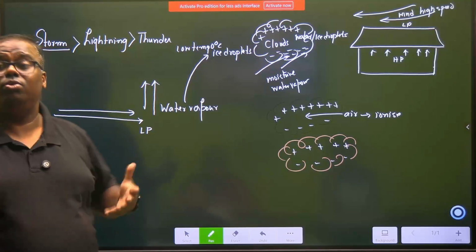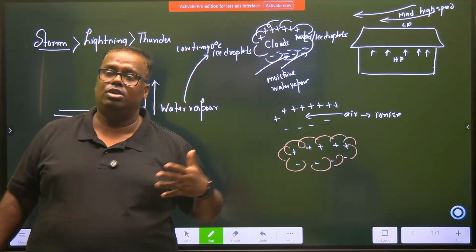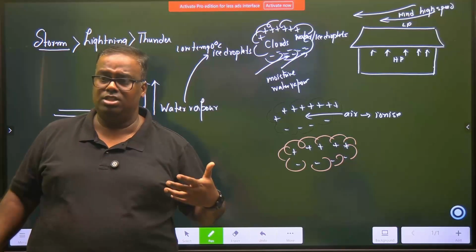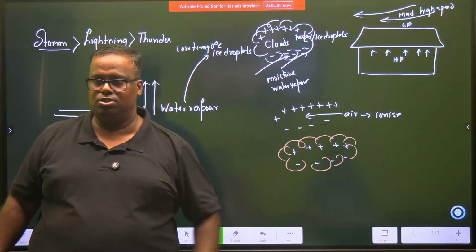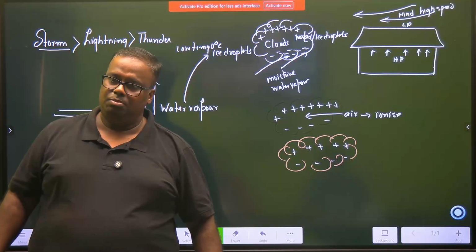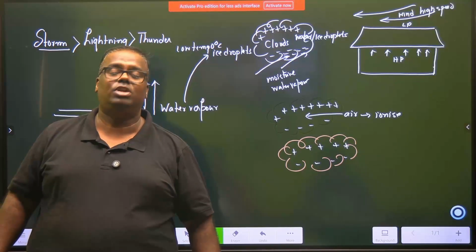Air is a very good insulator. Air does not allow electric current to pass through. Air is not a conductor. Insulators are those substances through which electricity does not pass through. Right? Pigeons and all. Pigeon रात को स्वेटर पहनता है क्या? नहीं पहनता है ना. तो फिर pigeon को ठंडा क्यों नहीं लगता है?